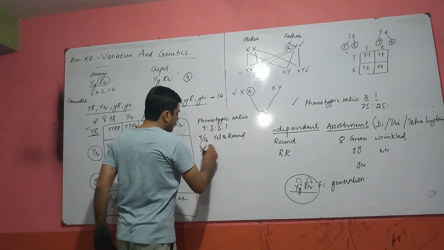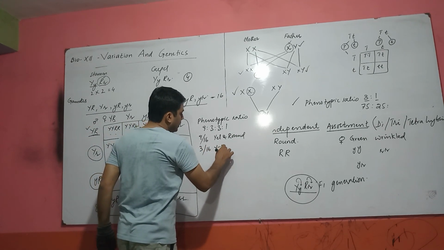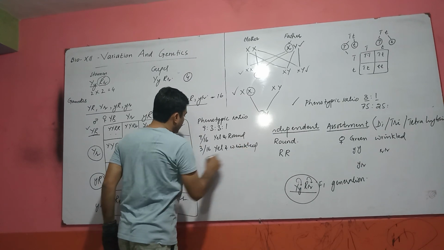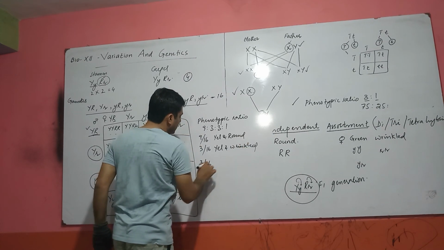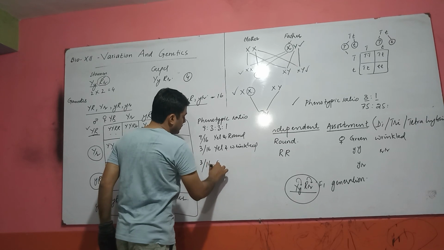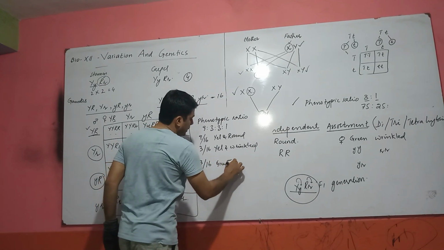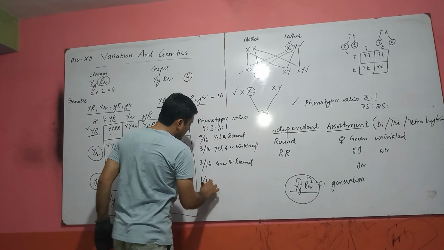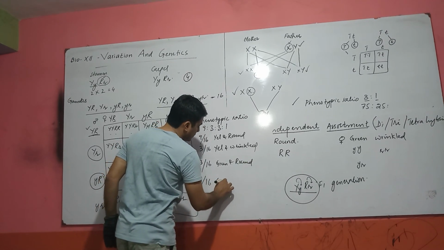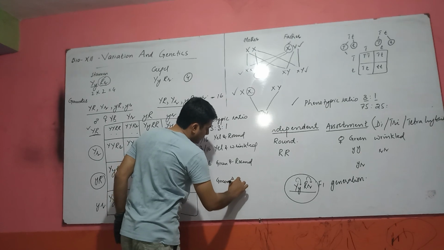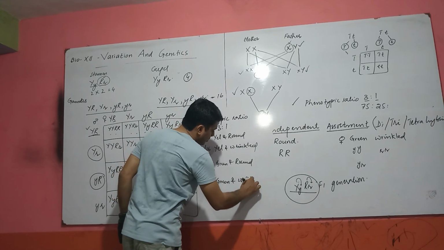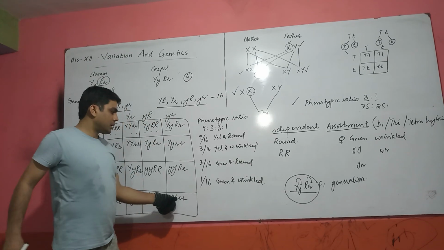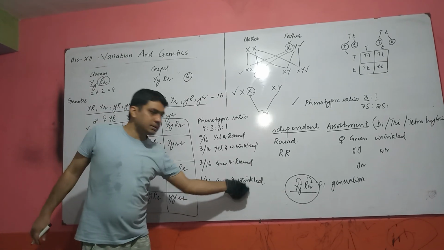3 out of 16 yellow and wrinkled, and 3 out of 16 green and round, and 1 out of 16 green and wrinkled. Means only one baby out of 16 contains both recessive characters.